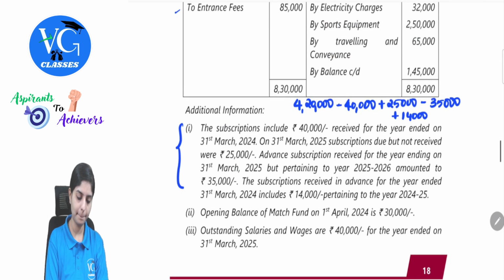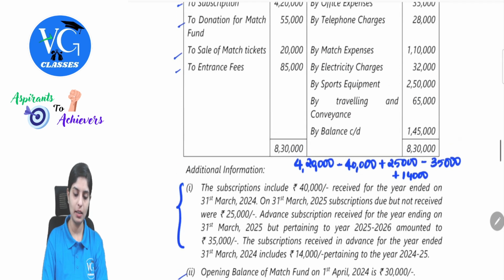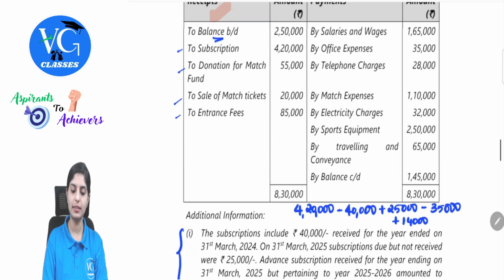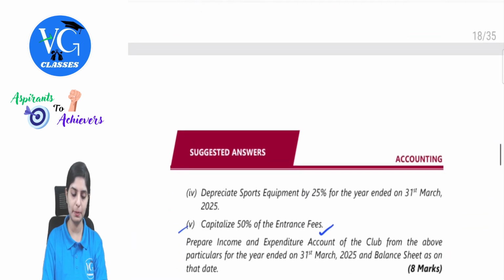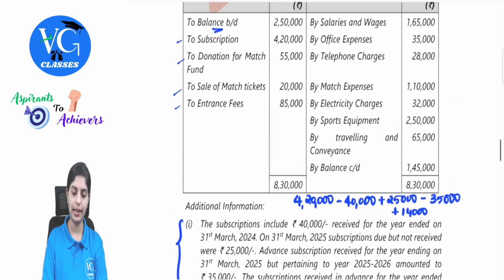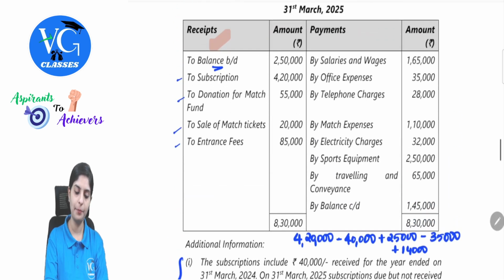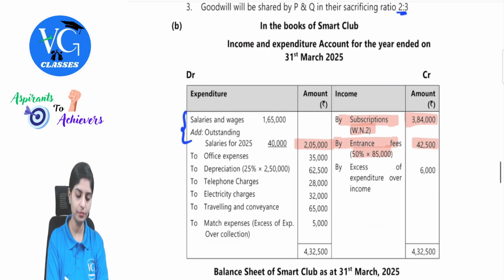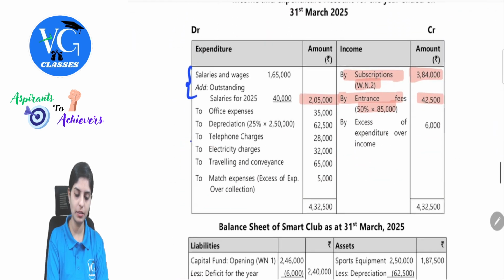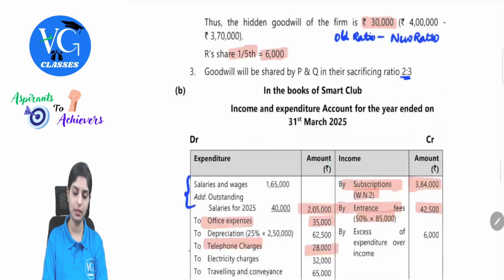Then we have taken this and this. Then there is office expenses 35. For this, there is no other adjustment. There is only one more, which is depreciation on sports equipment. Right. So we can directly enter all of these. Office expense 35, telephone charges 28.